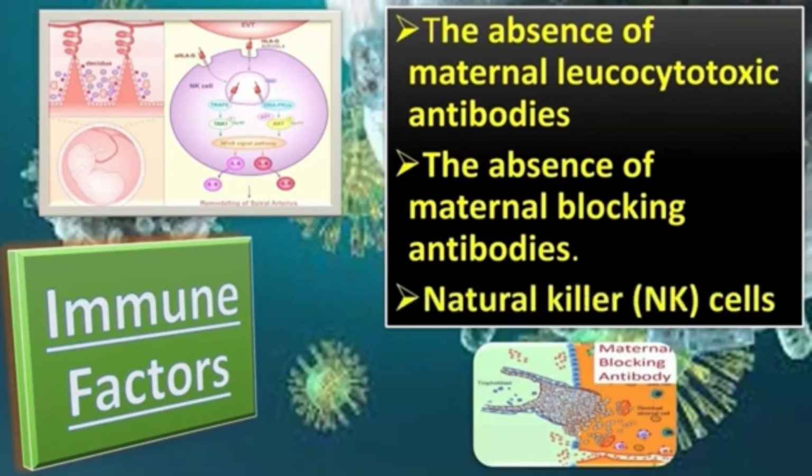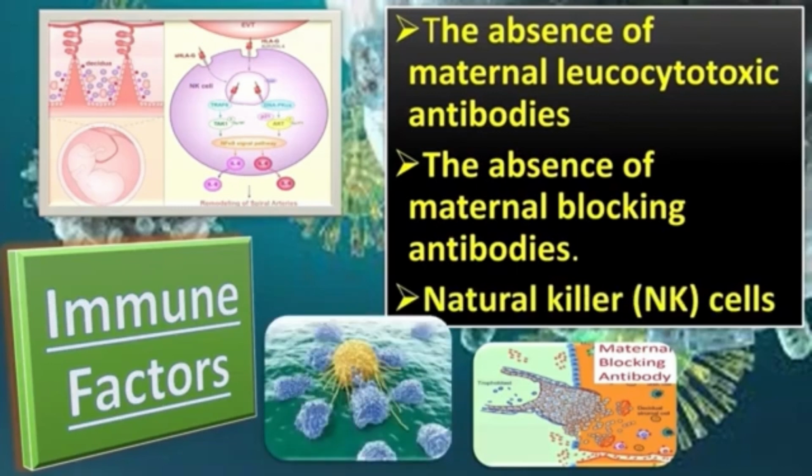Coming to the natural killer cells, these are found in the peripheral blood and uterine mucosa. Peripheral blood natural killer cells are phenotypically and functionally different from uterine natural killer cells.